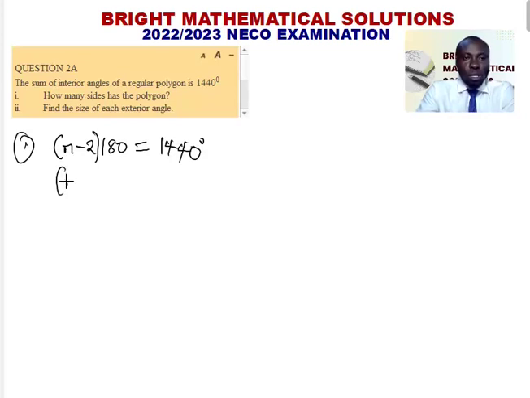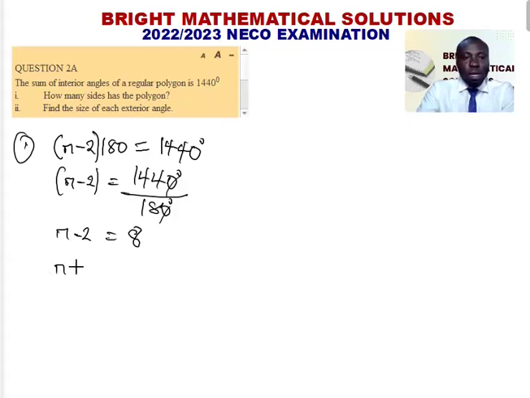So that is n - 2 equals 1440 degrees all over 180 degrees. So we now have n - 2 equals 1440 divided by 180, that gives us 8.